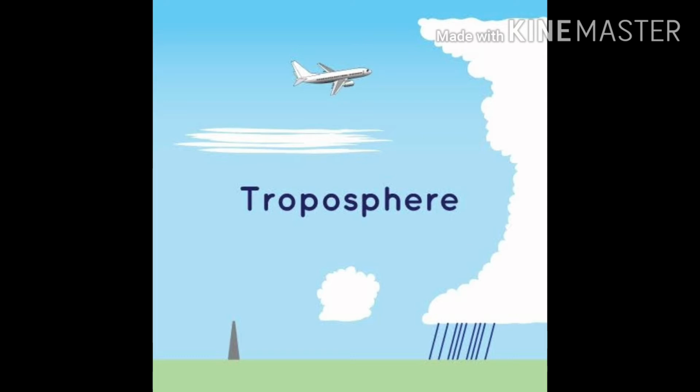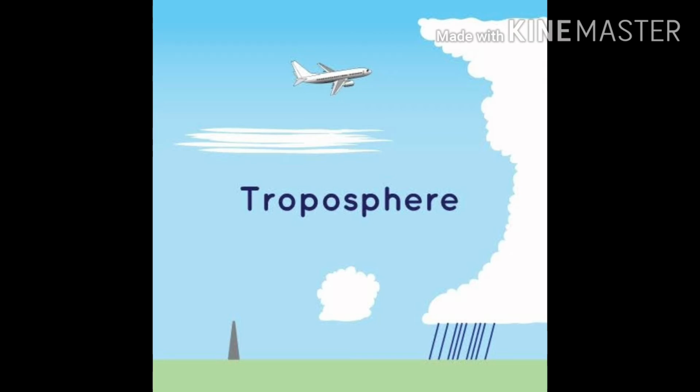The troposphere acts like a blanket. It prevents days from becoming very hot and nights from becoming very cold. Within the troposphere, the temperature decreases as we move up. Most of the water vapor, clouds and dust particles of the atmosphere are found in this layer.